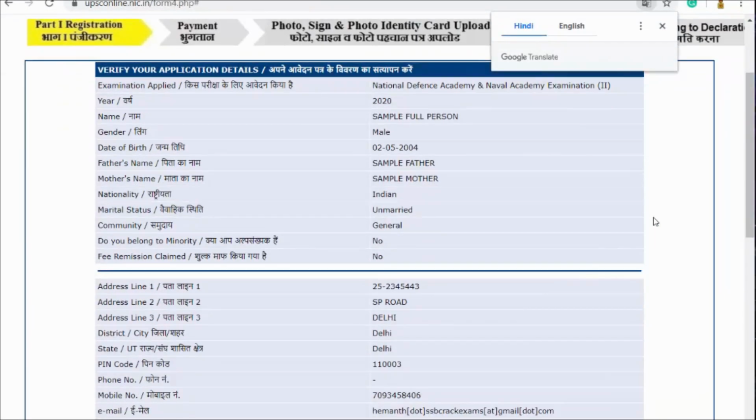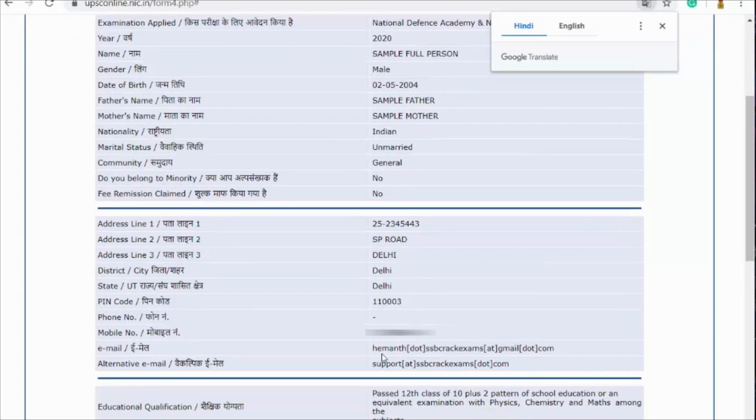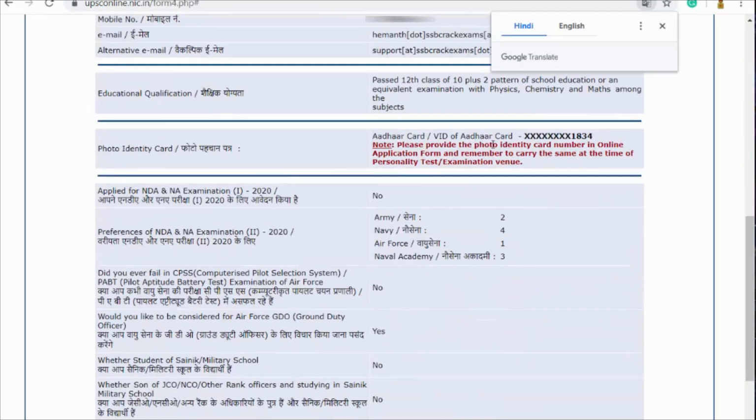Next comes a very important one. You have to check the important information that is provided here. Please check what all the information provided here is. Aadhaar card is also mentioned here, and they are even mentioning that please provide the photo identity card number in the online application form, and remember to carry the same at the time of personality test or examination venue.